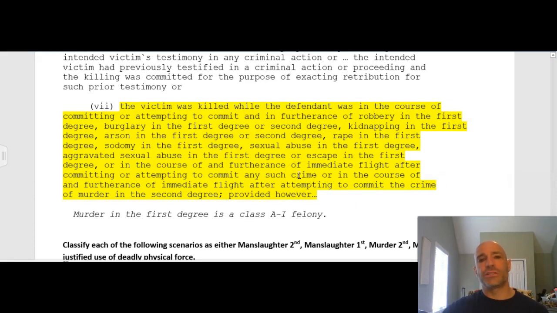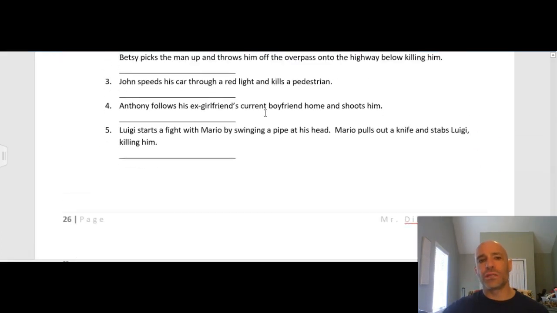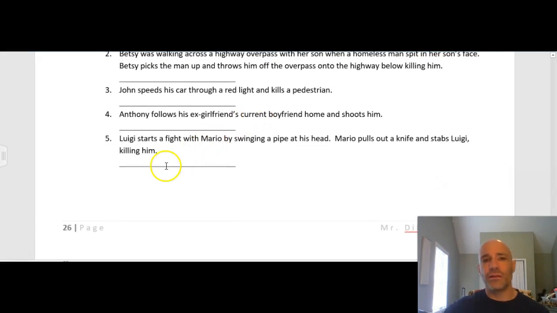But there's nothing in this section that mentions stalking as an aggravating factor that would elevate murder in the second to murder in the first. So this scenario most likely is going to be murder in the fourth degree. Sorry, fourth degree. I messed up because my wife's calling me.